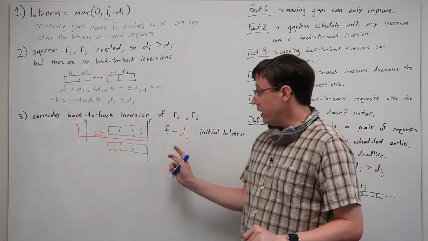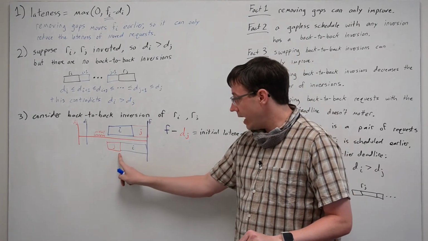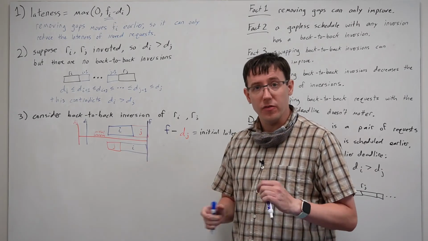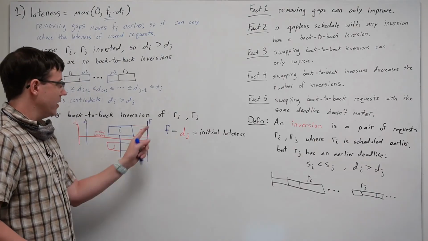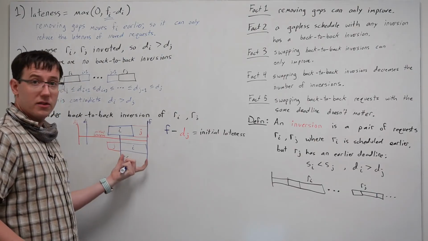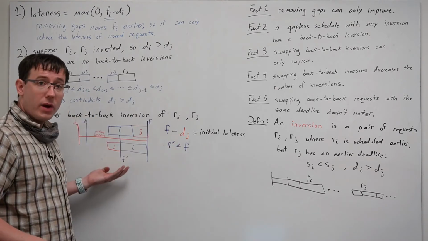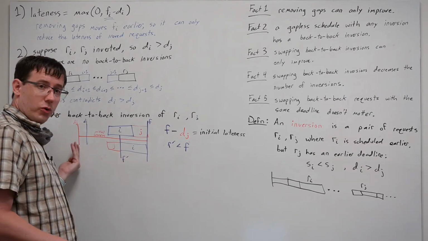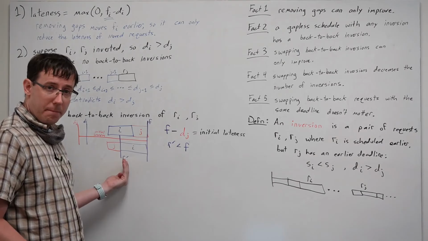But then, when we swap I and J, we now have J ending at this earlier time, which we can call F prime. And we know that F prime is less than F because we put request I in between. And so now the lateness of task J is only from its deadline up to F prime.